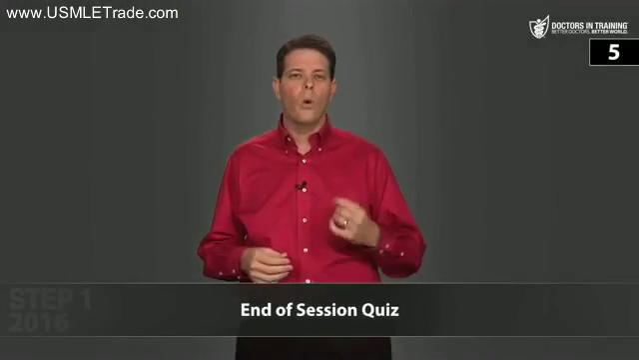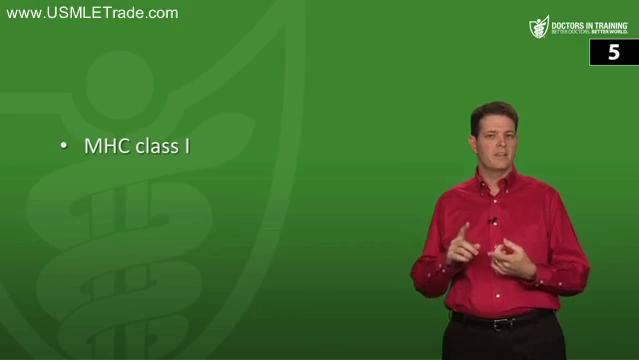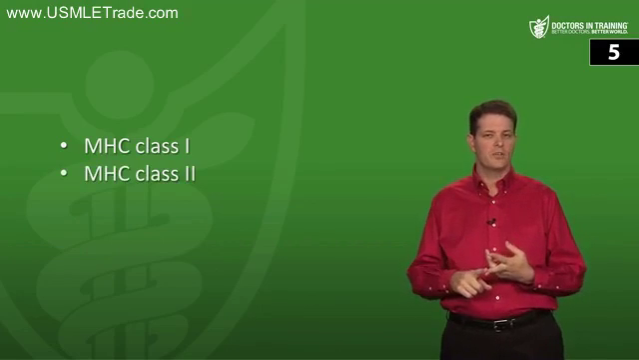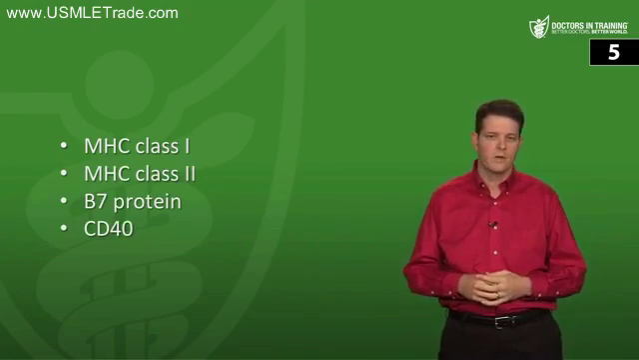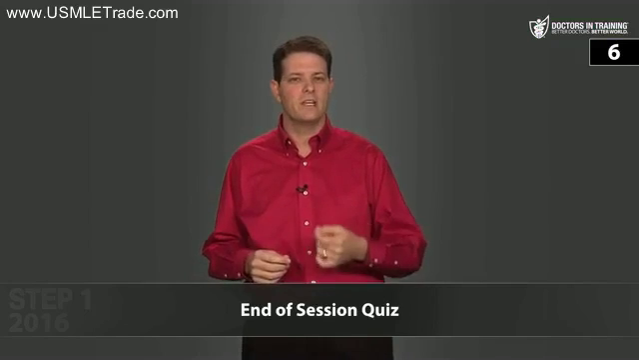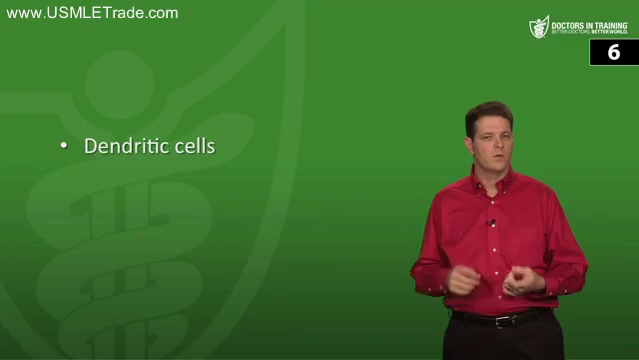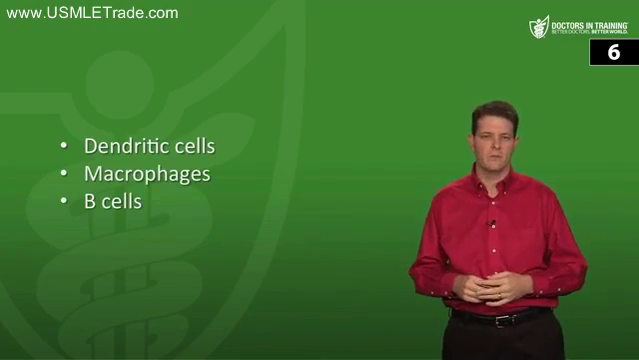All right, first question. What molecules are expressed on the surface of dendritic cells? Well, we mentioned MHC class 1, MHC class 2, a B7 protein, and CD40. Next, what are 3 cell types that are known for presenting antigens to CD4 positive T cells? We talked about the dendritic cells, then also macrophages and B cells.